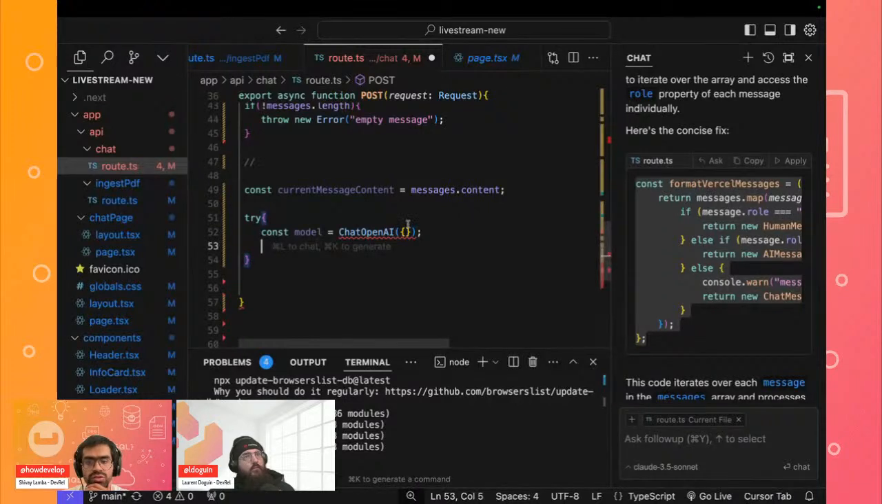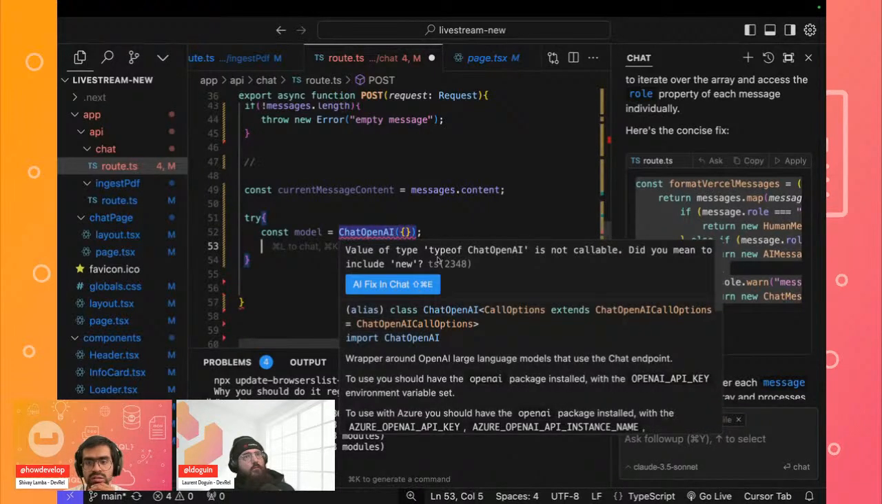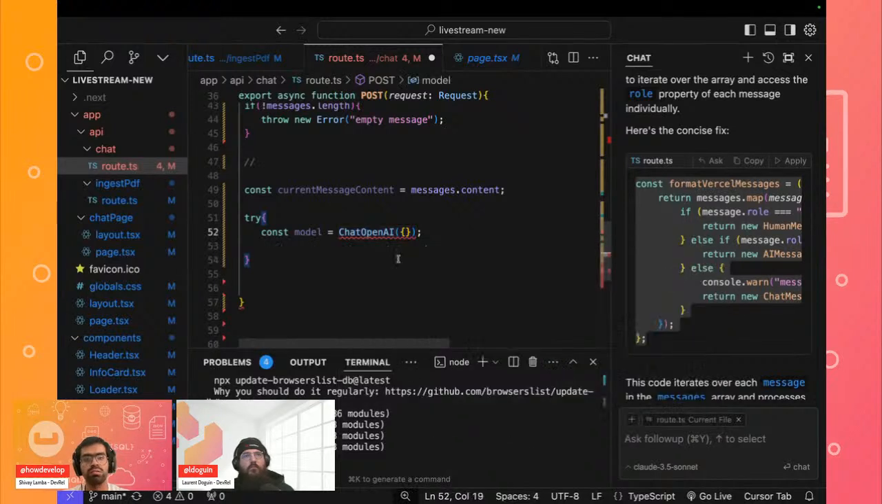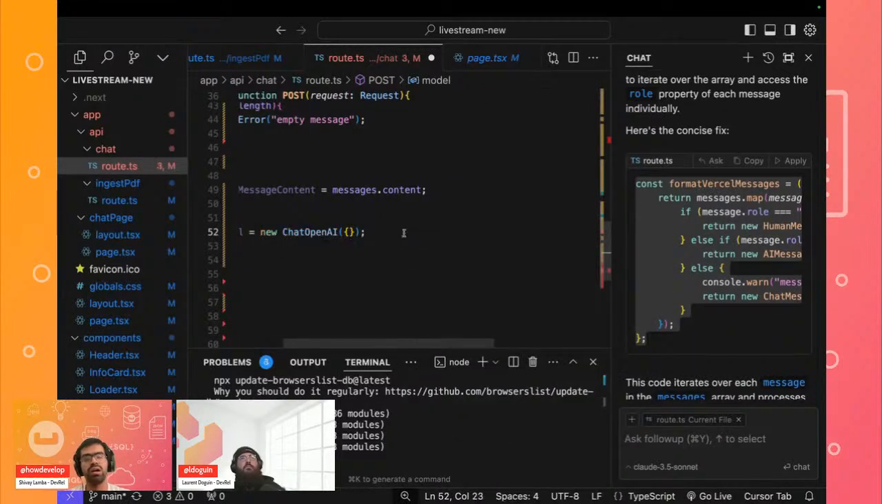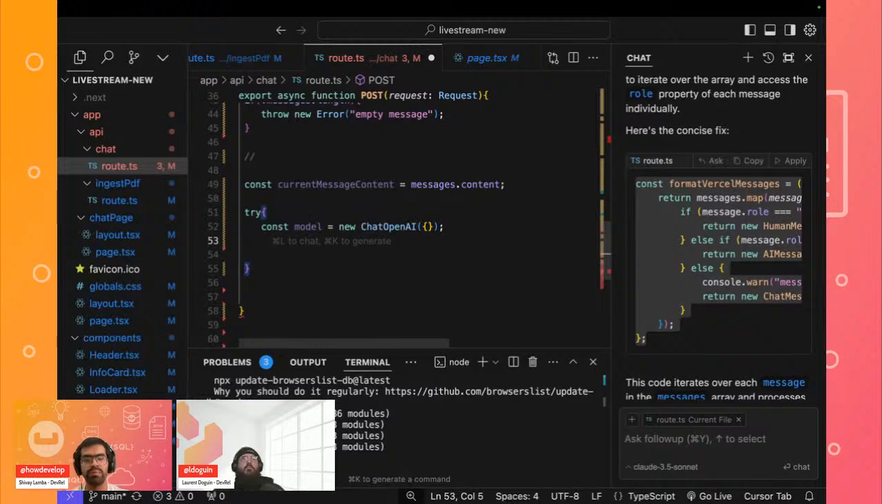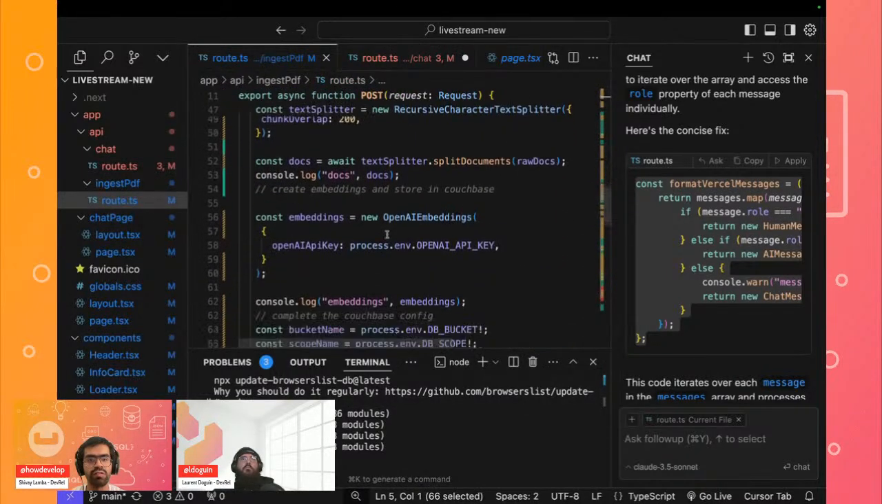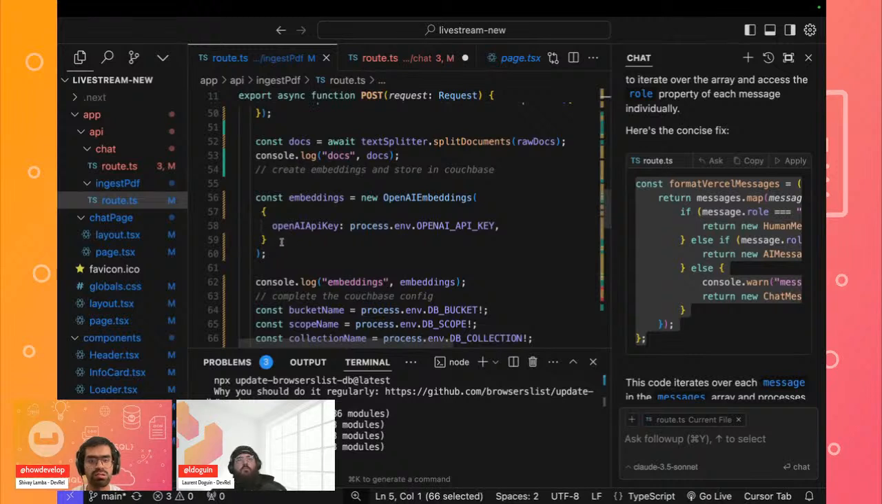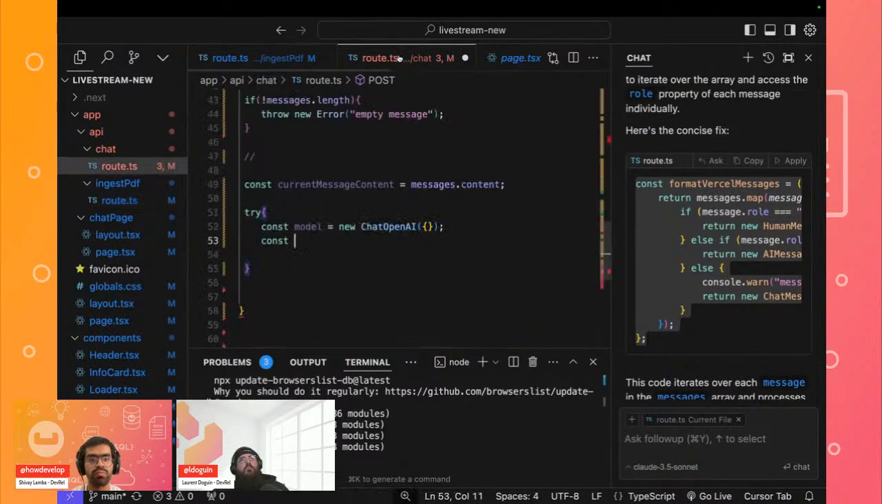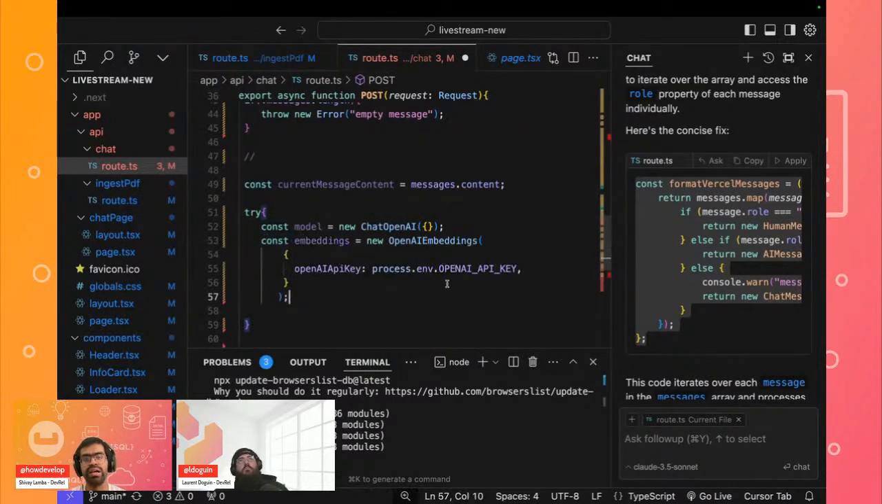Let's see what's the issue. So type of chat OpenAI is not callable. Oh yeah, we'll have to use new. Perfect. Then we'll also have to define our embeddings. In this case, we can just copy that from over here because we have already defined it. So let's just use this. We also have to pass our OpenAI key. So we have defined our embeddings.